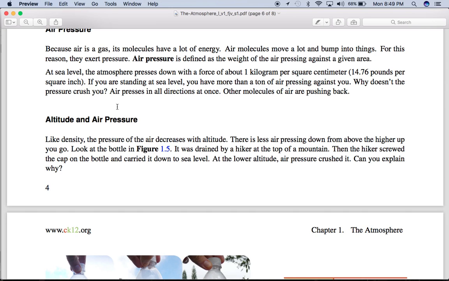Why doesn't the pressure crush you? Air presses in all directions at once. Other molecules of air are pushing back. Like density, the pressure of the air decreases with altitude. There is less air pressing down from above the higher up you go.